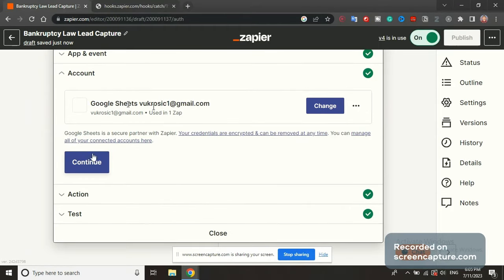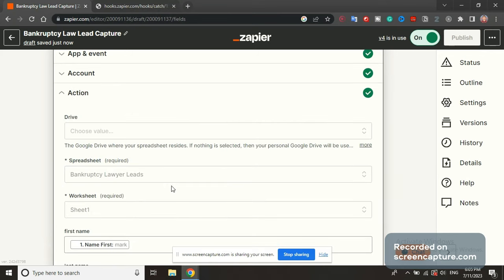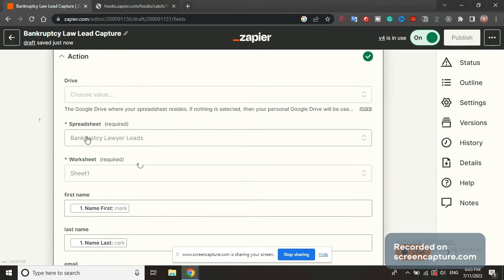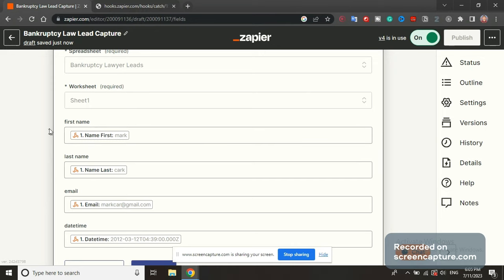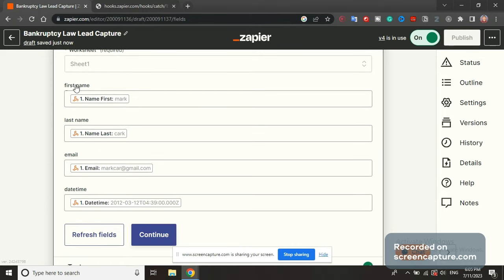Here you're going to connect your account and press continue. Drive is empty, so we're going to leave this empty. Spreadsheets: bankruptcy lawyer leads. Worksheet is going to be Sheet1 if you haven't changed it. If you haven't touched it, just Sheet1. And then if you don't see your fields, which will be like first column, first row, you're gonna say refresh fields, and all of your fields should appear here. So for first name, you're gonna click here and say name first. You're gonna click here and choose name last, and then you're gonna click here, choose email and date time. Continue.